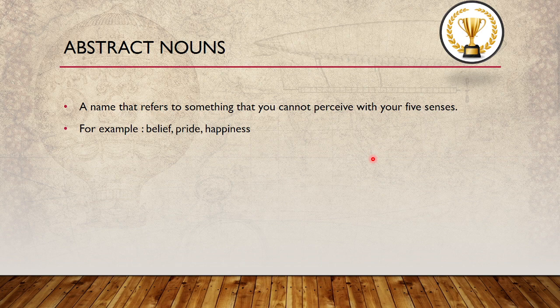For example, belief. Belief is not perceived by your five senses, but it's there. So that's an abstract noun. Pride, happiness, trust. These are not something you can perceive with your five senses. So anything that you cannot perceive with your five senses is called an abstract noun, right?